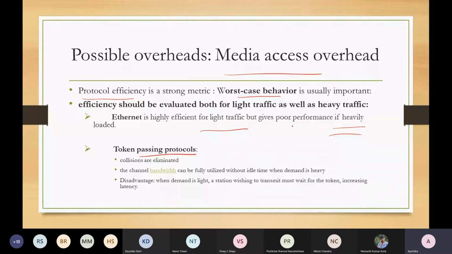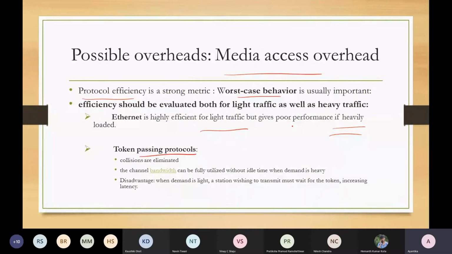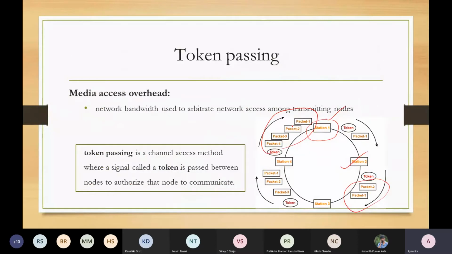But in case of a lightweight scenario, when most of the stations are not willing to transfer any packet, still, due to the time bound of the token, it will be retained with the station, and that incurs unwanted latency in the communication, because it's of no use at that time that the station is holding it, but still, due to the time-limited feature of the algorithm, the token is with the station.